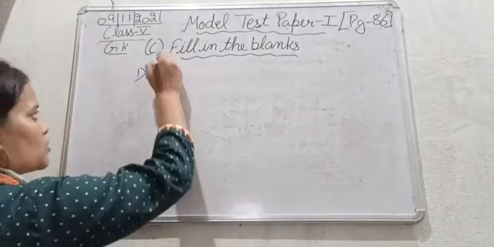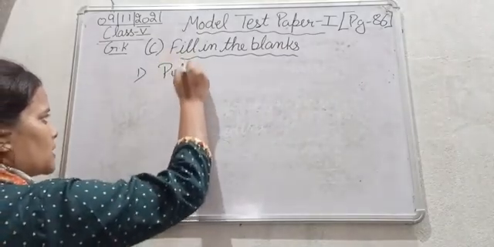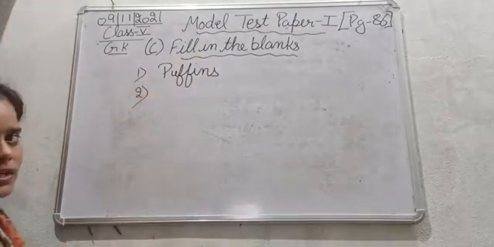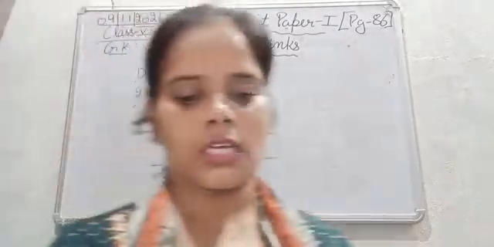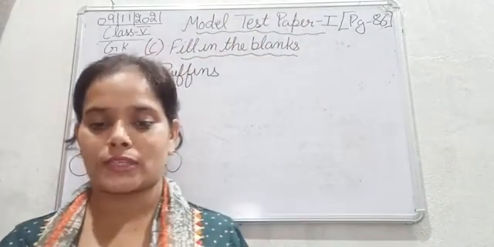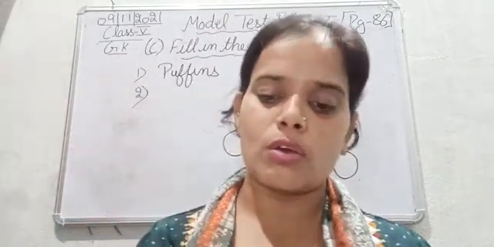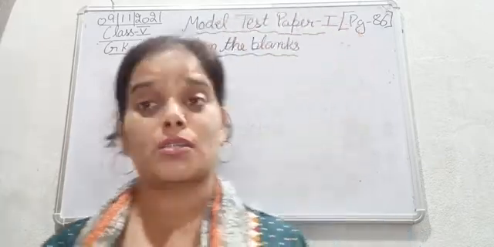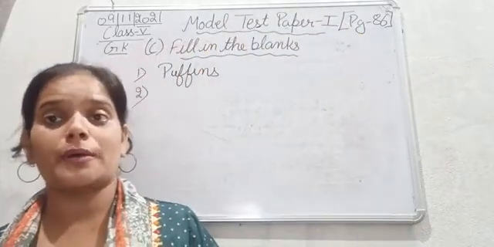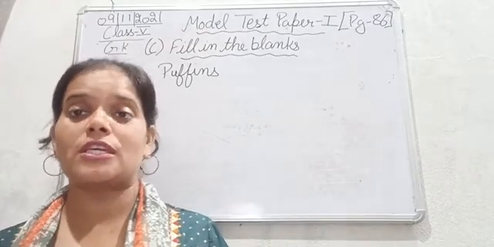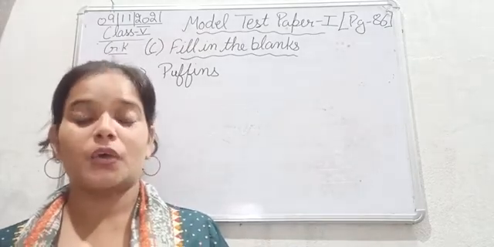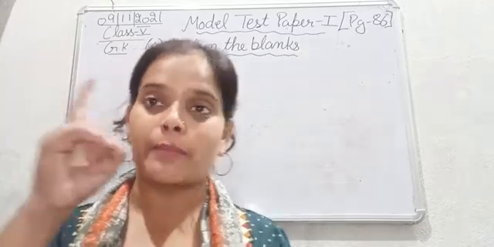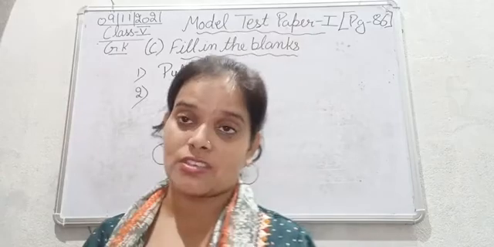So puffins are also known as sea parrots because they have beaks like parrots. Next, name the person who is known as Flying Sikh. He also represented India in the Olympics in 1960 and 1964. So now we are talking about a sports person of our country. Okay, so he is one of the greatest athletes of our country, and he had brought the first gold medal for our country as well.